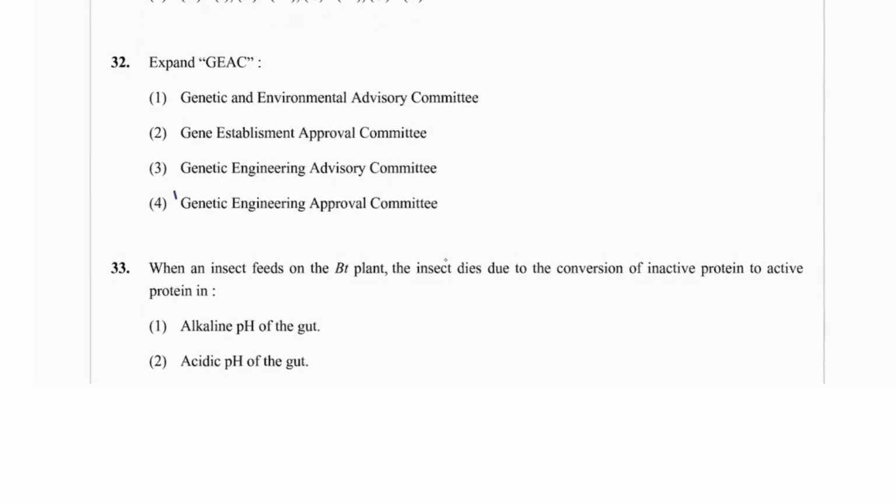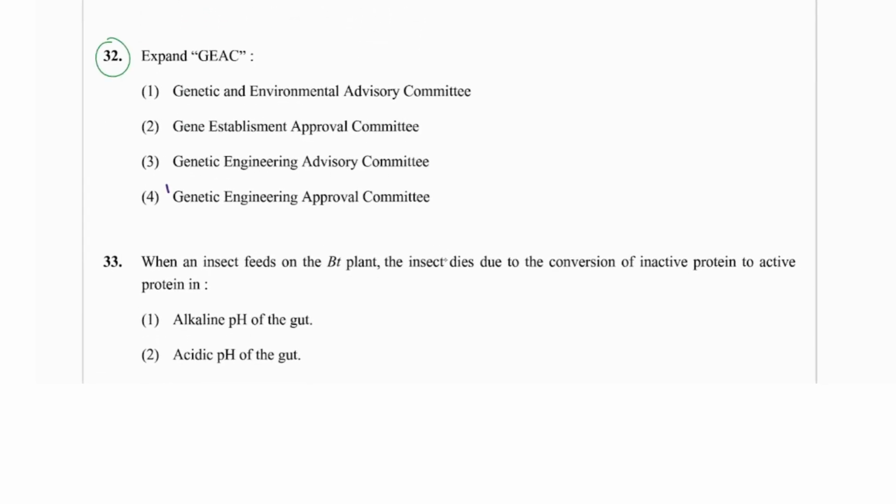Then question number 32. What is GEAC? Very simple question. You can do it very nicely. Genetic Engineering Approval Committee.